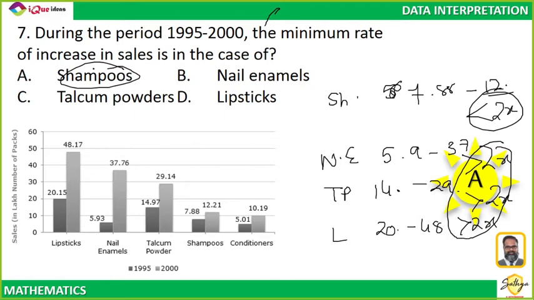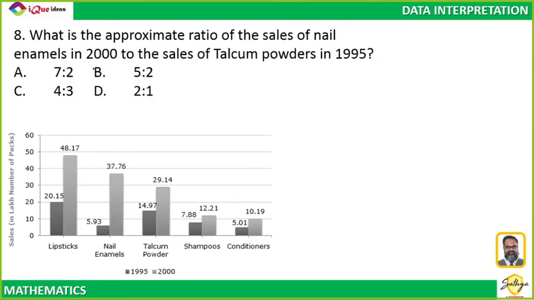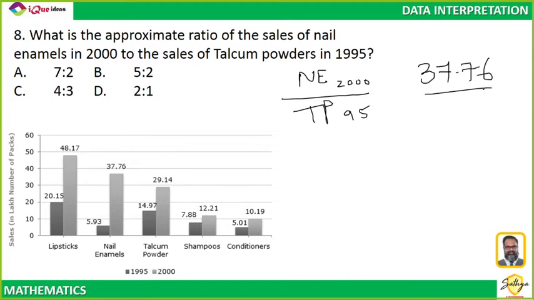Right? Okay. What is the approximate ratio of the sales of nail enamel in 2000 to talcum powder in 95? So nail enamel in 2000 is 37.76. Talcum powder in 95 was 14.97. Now I can simplify this, but not in this form. I will approximate the numbers.